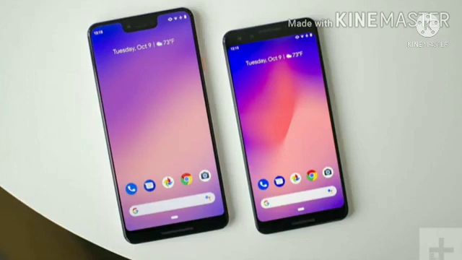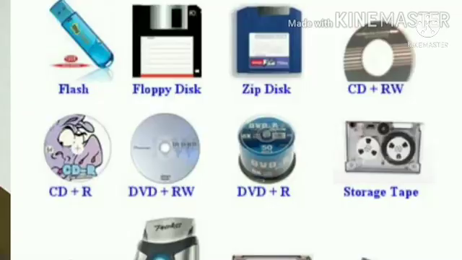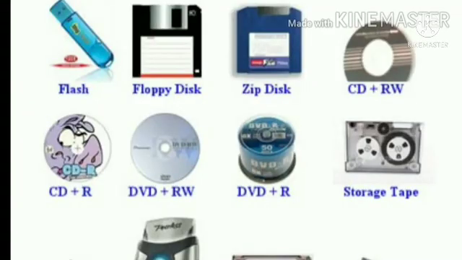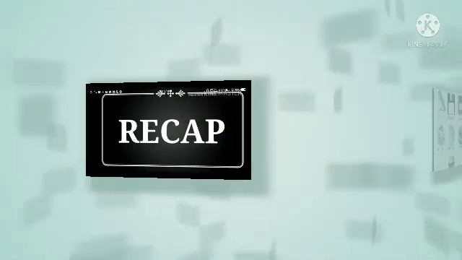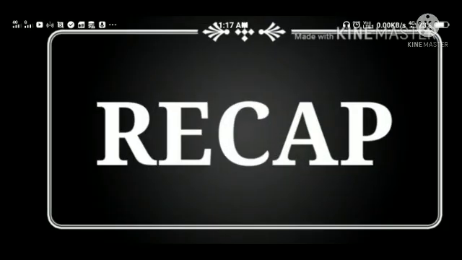Hence, we can use the memory card, that means SD card. It is the same with secondary memory here also. The examples for secondary storage devices of computer are floppy disk, hard disk, pen drive and compact disk. Compact disk means CD.